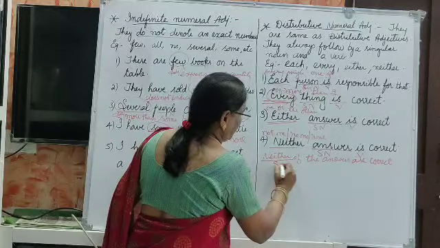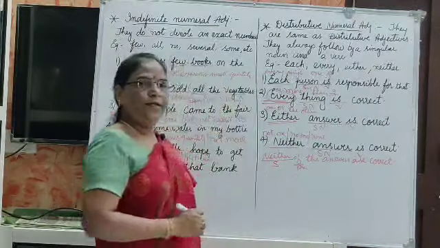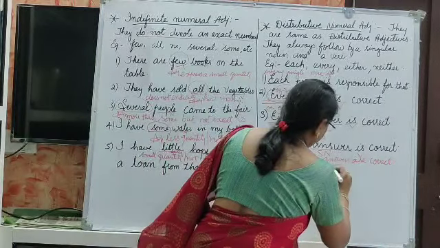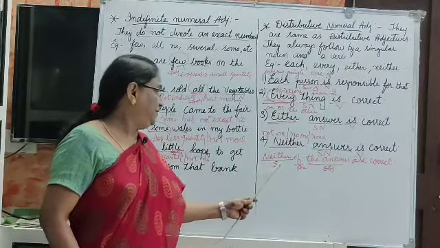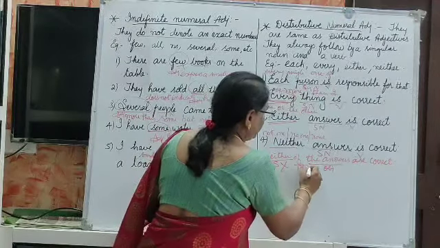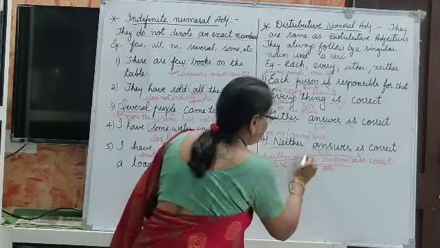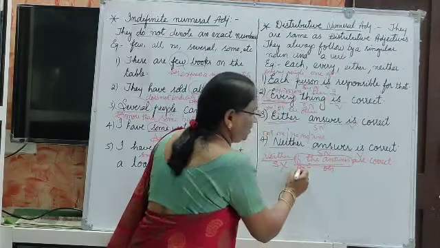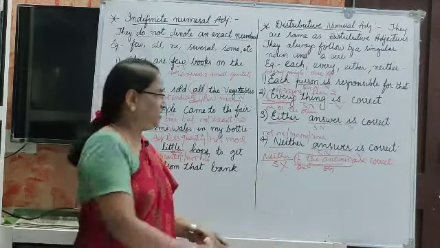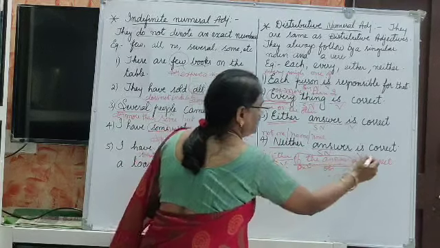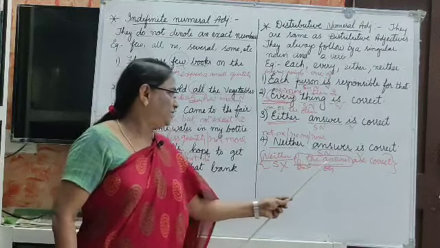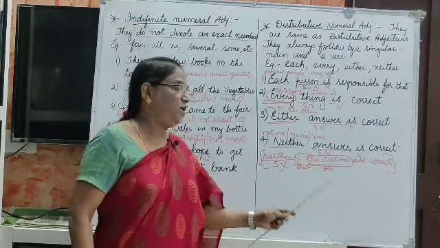Neither is a subject and of is a preposition, and after a preposition it always takes an object. If it is an object, how could this be an adjective? So this is not an adjective. This is a prepositional phrase. So if it is an object, it's not an adjective. This is subject, this is object, this is preposition. So this is not right.